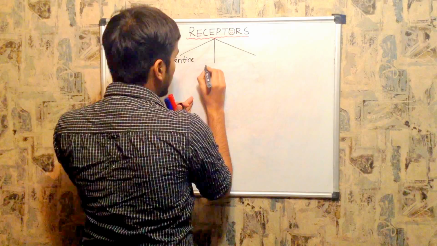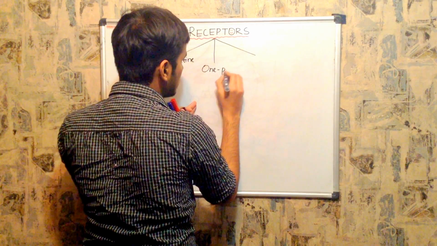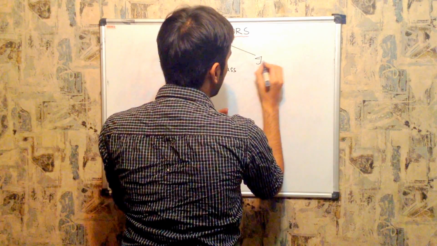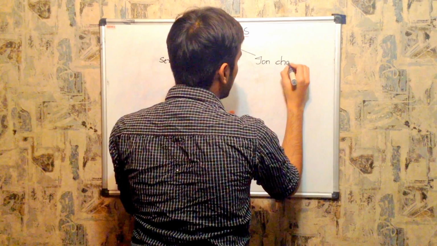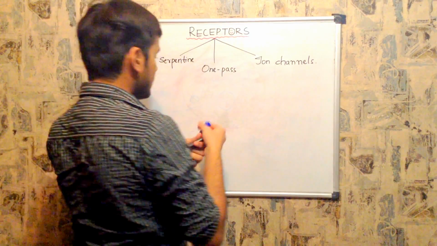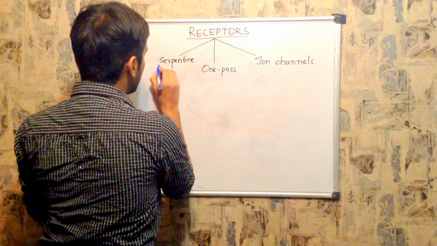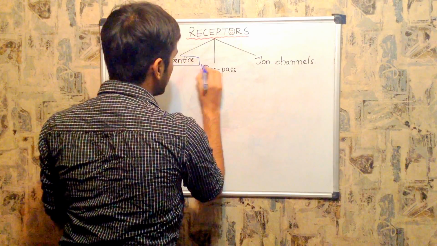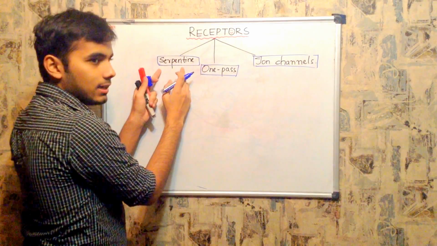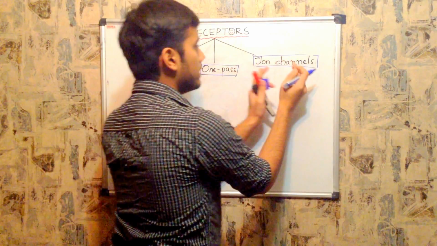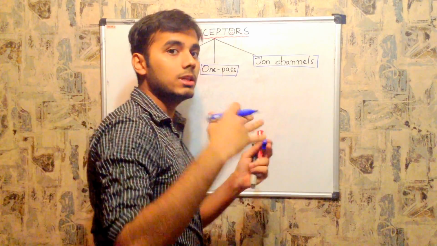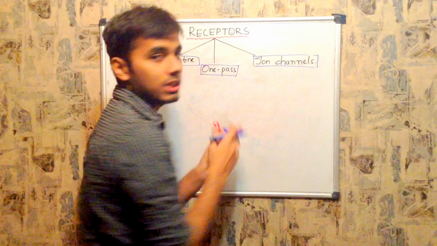Some group of receptors are called one pass receptors, and the other group are called ion channels. So it is a single classification based upon the shape, and there are three types of receptors based upon the shape. Some are serpentine receptors, another group is called one pass receptors, and another is called ion channels. These are based only upon the shape, not upon the type of receptor.